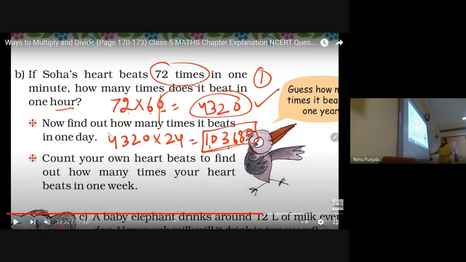So, 4320 multiplied by 24 for the 24 hours. 4 zeros are 0, 4 twos are 8, 4 threes are 12, 4 fours are 16 plus 1, 17. 2 zeros are 0, 2 twos are 4, 3 twos are 6, 4 twos are 8. When you add them, your answer is coming this, 1 lakh.